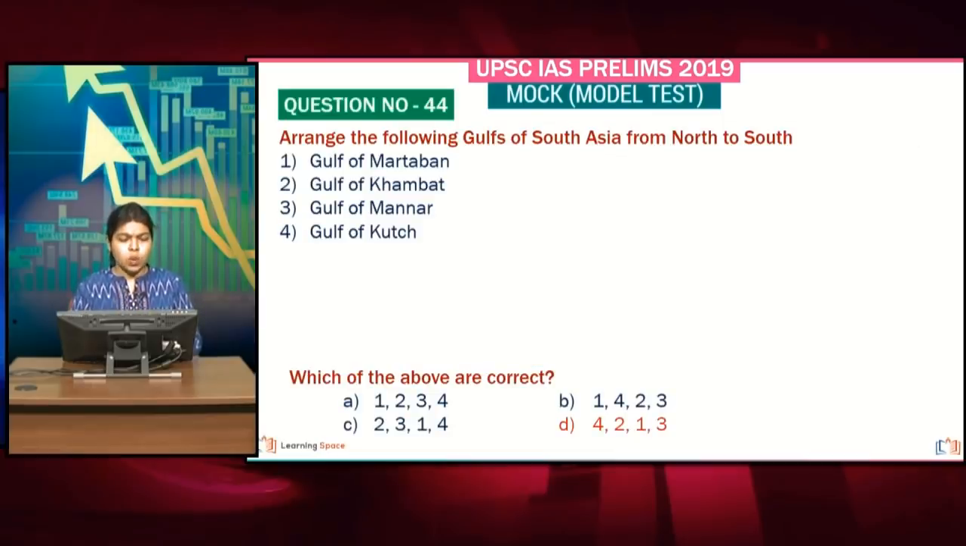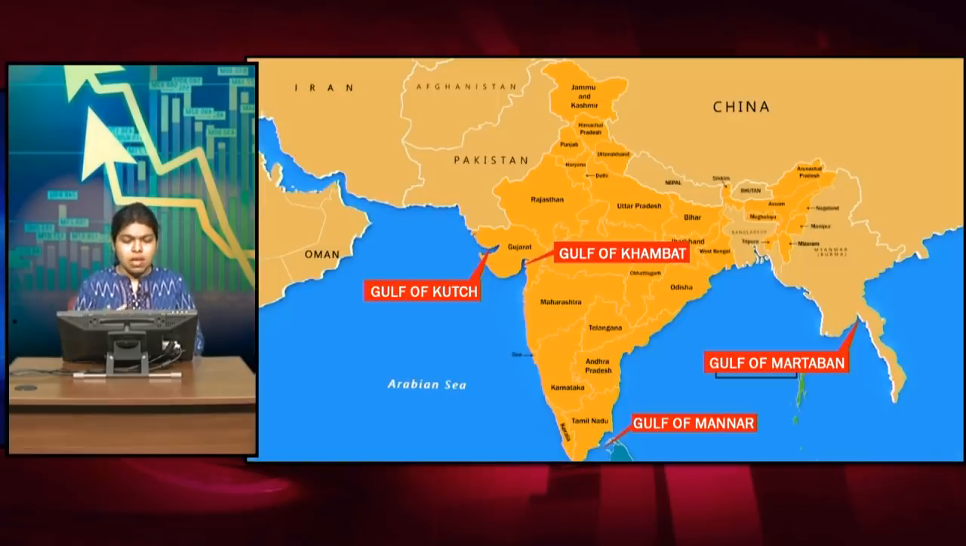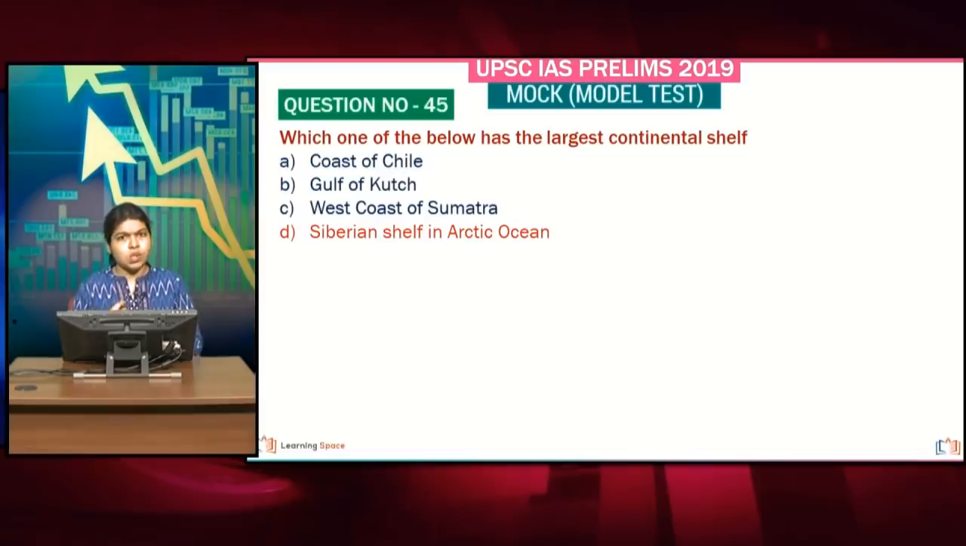Now moving to the next question, we have the Gulfs of certain places in South Asia, and the question asks you to arrange them from north to south. So it's a very simple question, provided you know where the Gulf of Martaban is. The rest three names are quite familiar, because you might have heard about Khambhat, Mannar and Kutch, but some may not know about the Gulf of Martaban. The positioning we have listed on this map, starting from the Gulf of Kutch, you have the Gulf of Khambhat, then the Gulf of Martaban, and finally the Gulf of Mannar. Such map based questions are quite important when it comes to UPSC.